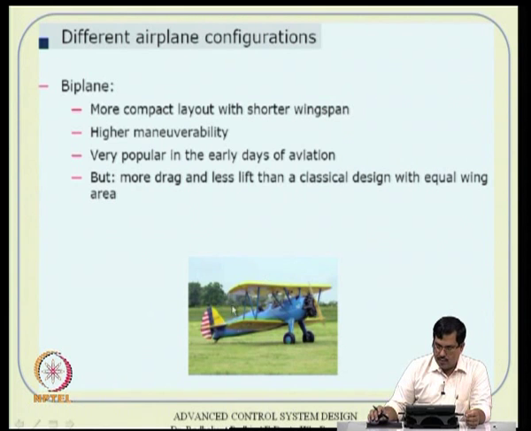This is something which people started, what is called a biplane. You can see that there are two wings here, one bottom, one top. That essentially creates additional lift to support your structure, at the expense of a little bit of additional weight, by the way, because the more structure you add to the system, the more the weight becomes as well. It had high maneuverability, and it was very popular in the early days of aviation. Sometimes people even used this for war applications in World War.